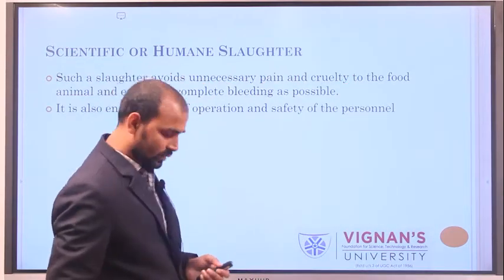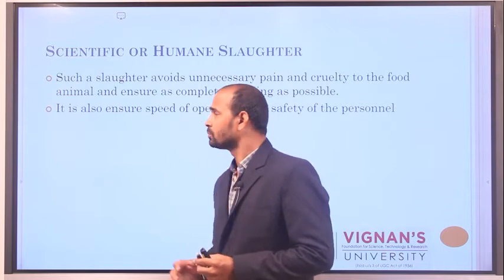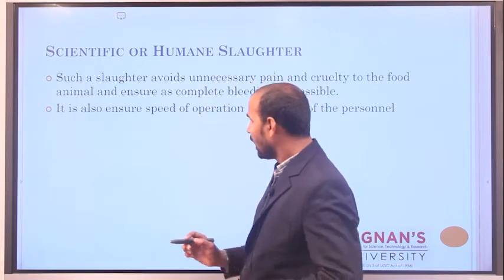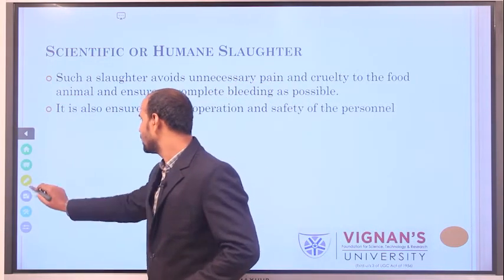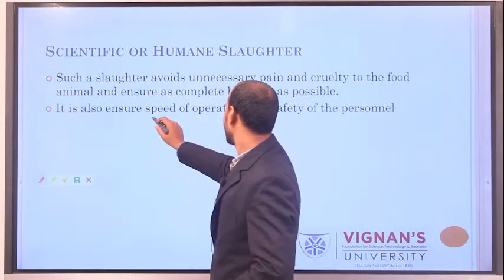Next, see this scientific slaughter. It helps speed up the rate of operation.